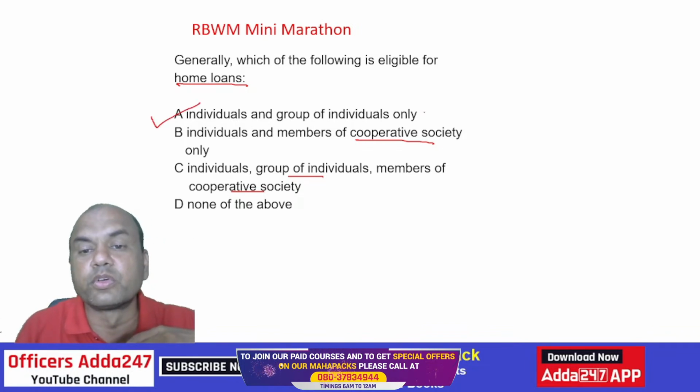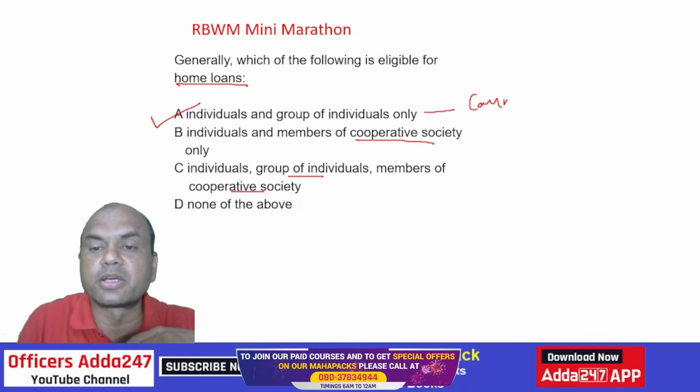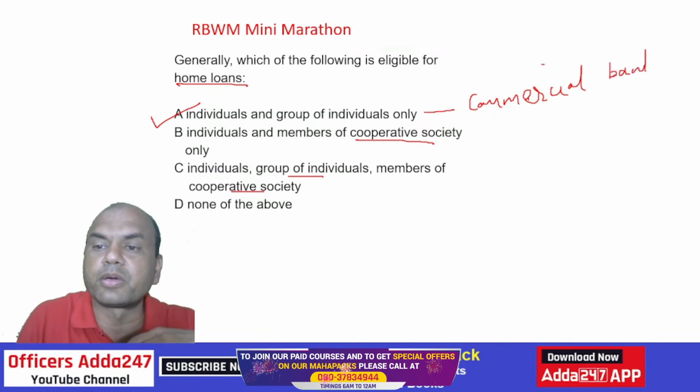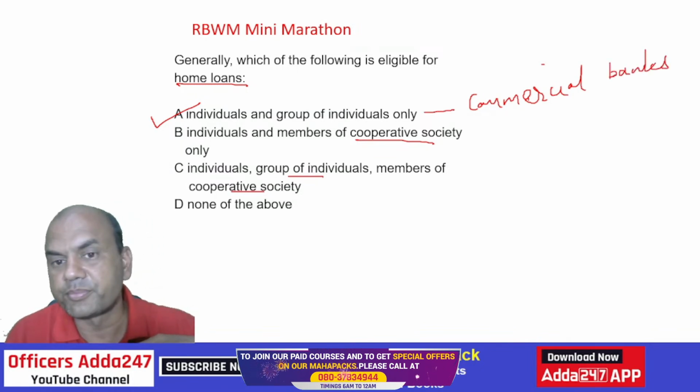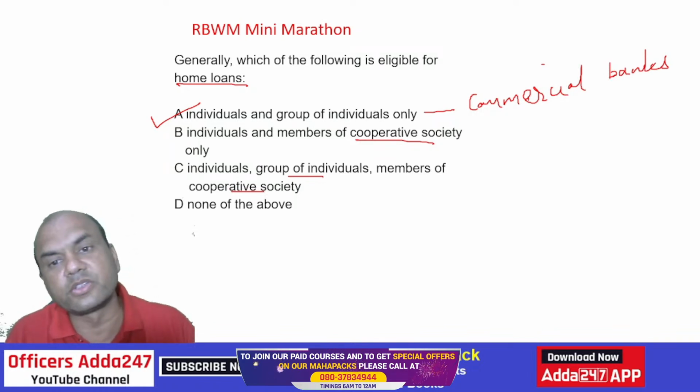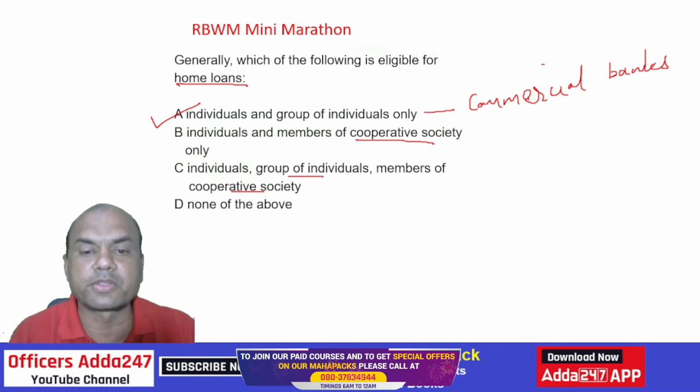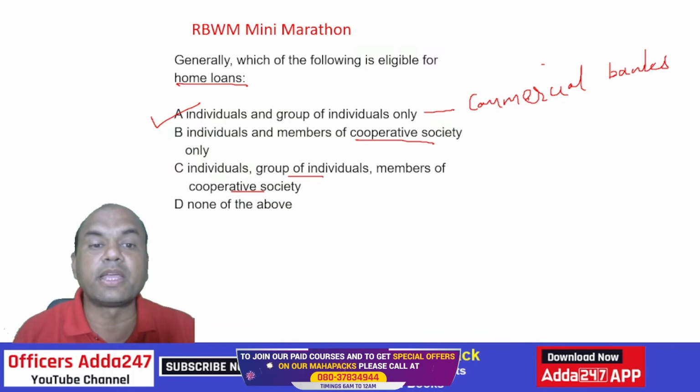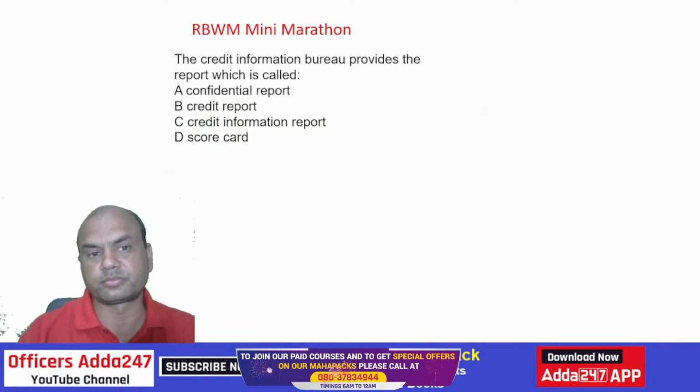Here we are talking of loans from commercial banks. Because in cooperative banks, you will get the loan if you are a member of that cooperative society. So that's why A is the only answer over here.